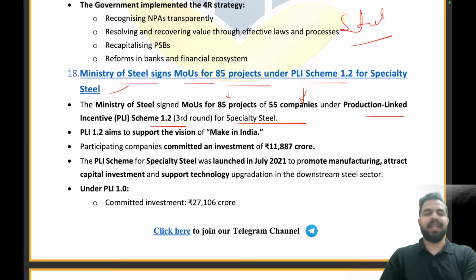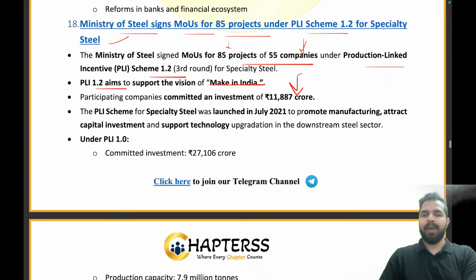And my dear friends, PLI 1.2 aims to support the vision of Make in India. We are having an investment of 11,887 crore rupees. The participating companies committed an investment of 11,887 crore. The PLI scheme for specialty steel was launched in July 2021 to promote manufacturing, attract capital investment, and support technology upgradation in the downstream steel sector. Clear?